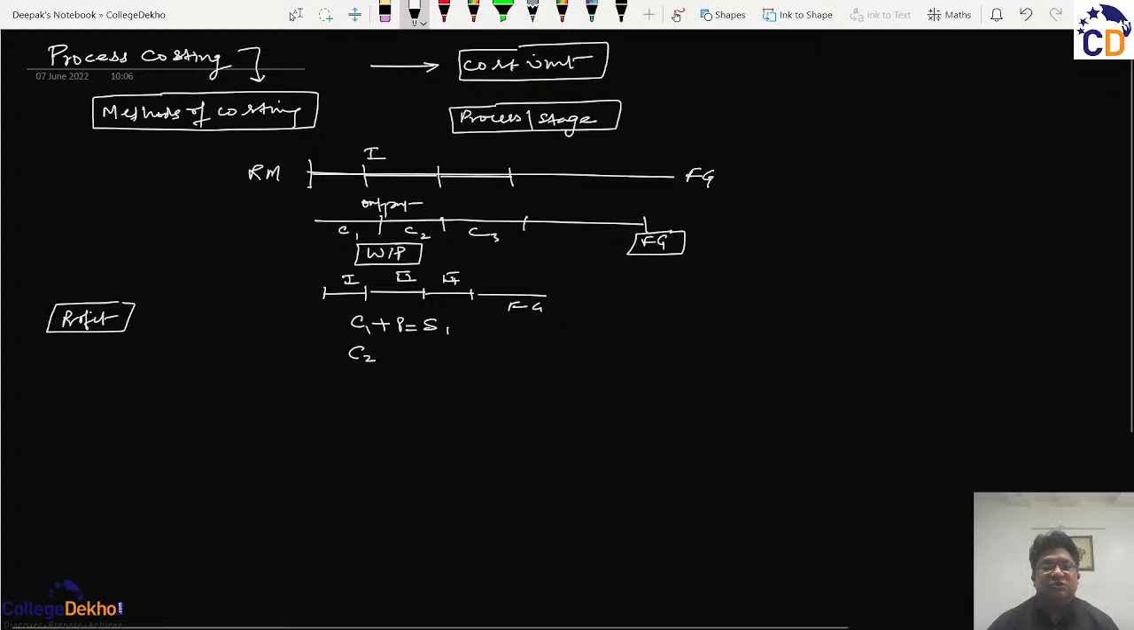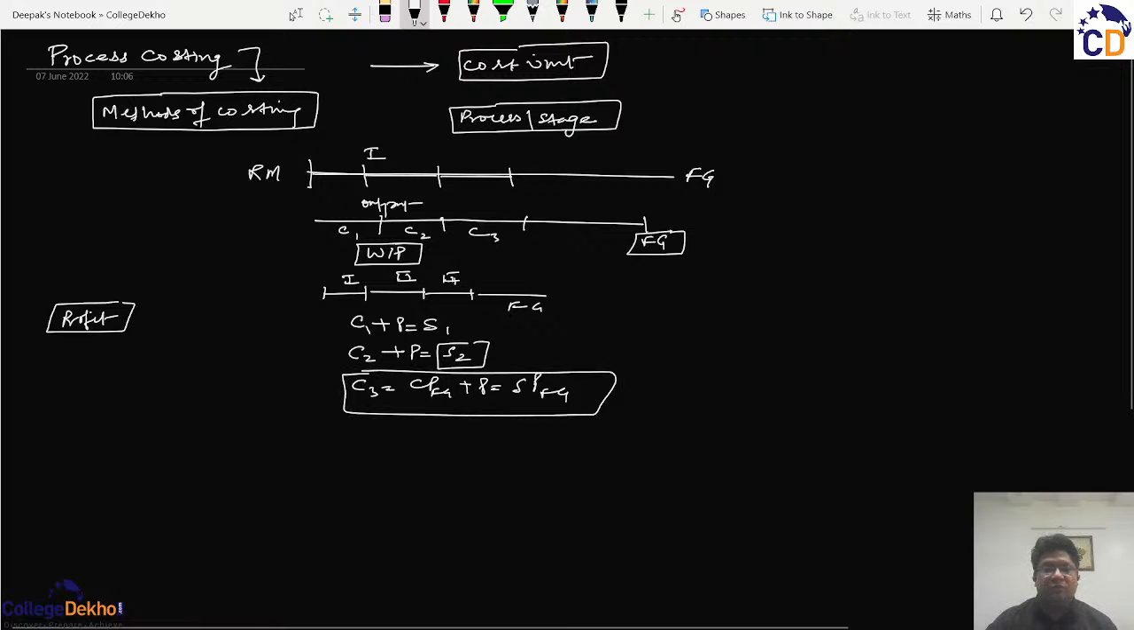If I have a customer after the second process, then this C2 must be inclusive of the C1 so that it is a cumulative cost, and when I add the profit margin, then this selling price is the combined cost of process 1 and process 2 along with the profit margin. Similarly, C3 will denote the cost price of the finished goods, where if I add the profit margin, I will get the final selling price of the finished goods for which the whole process was initiated.